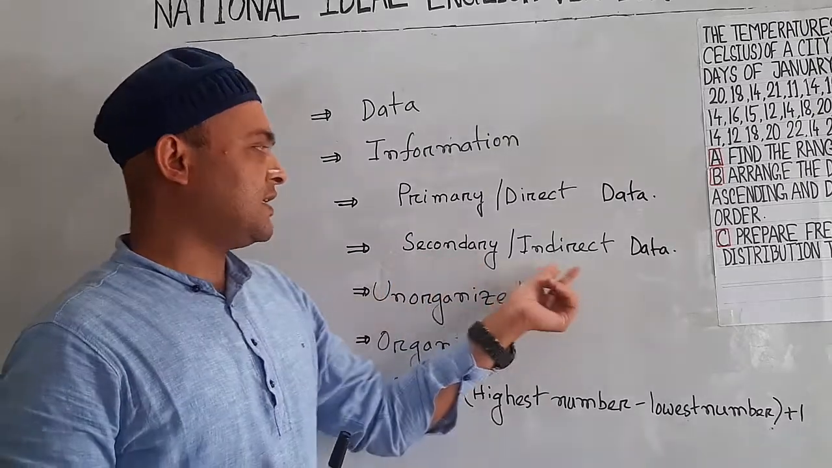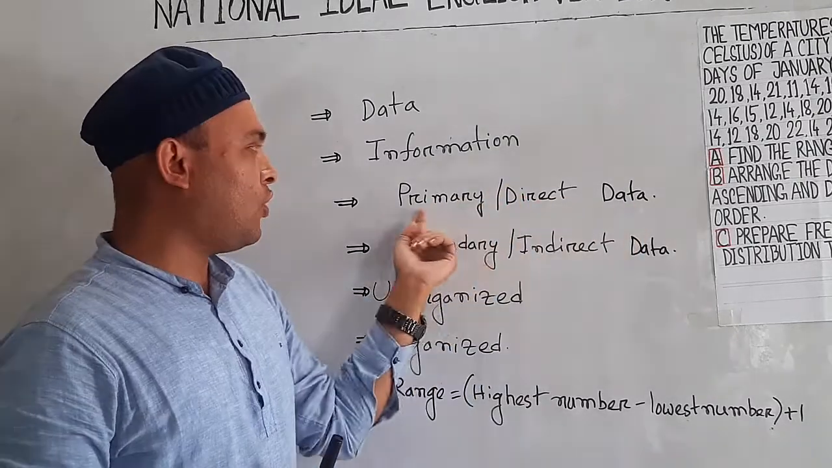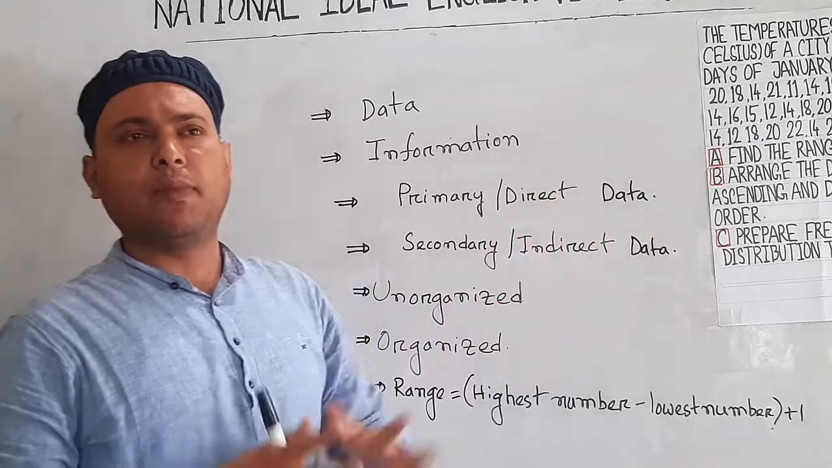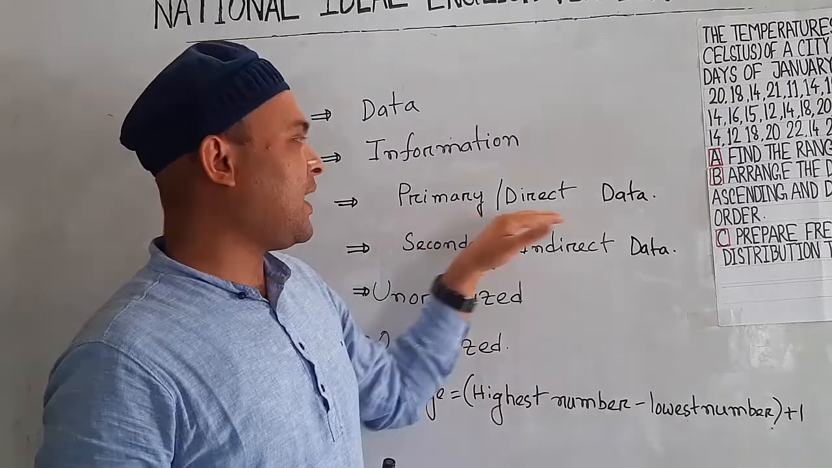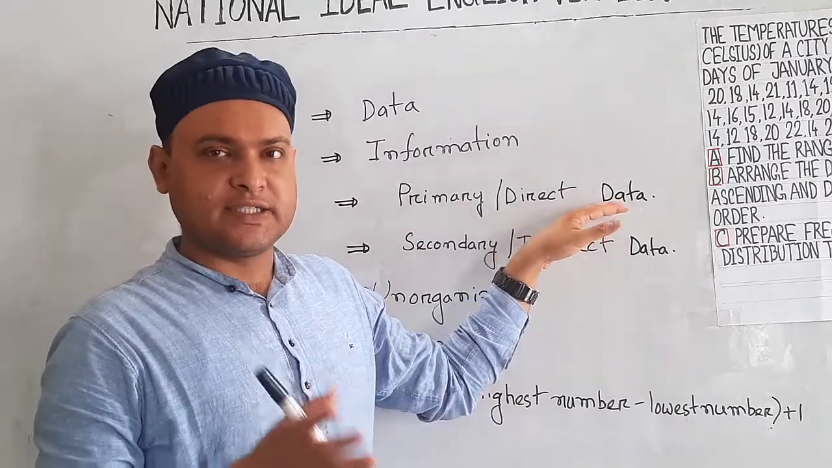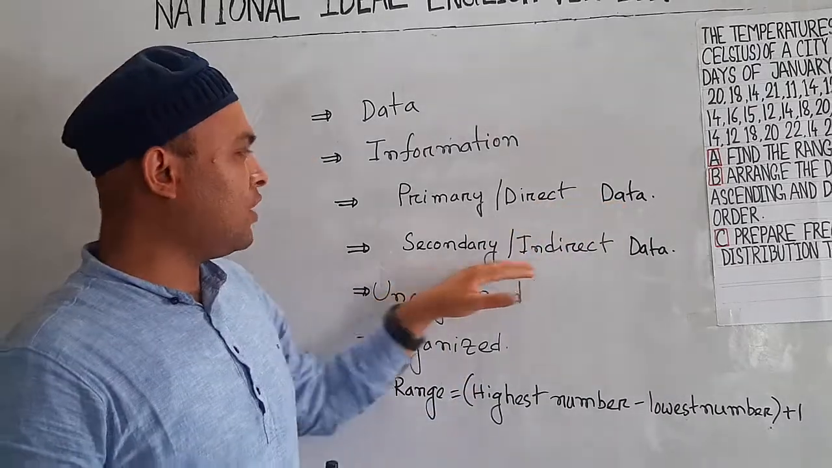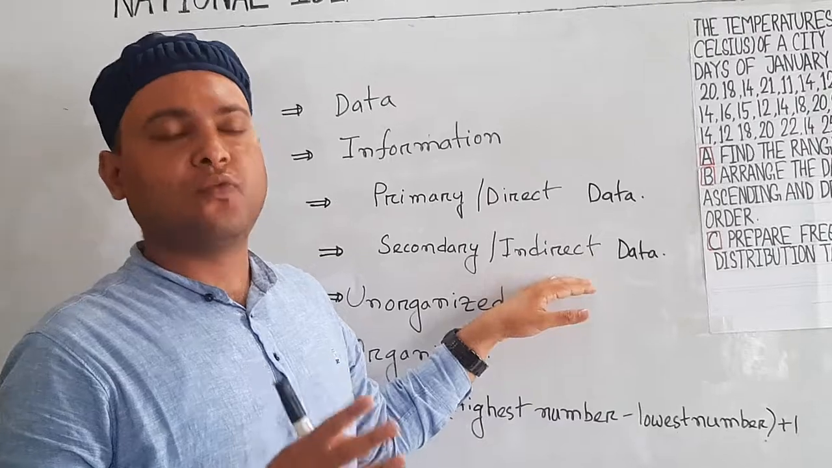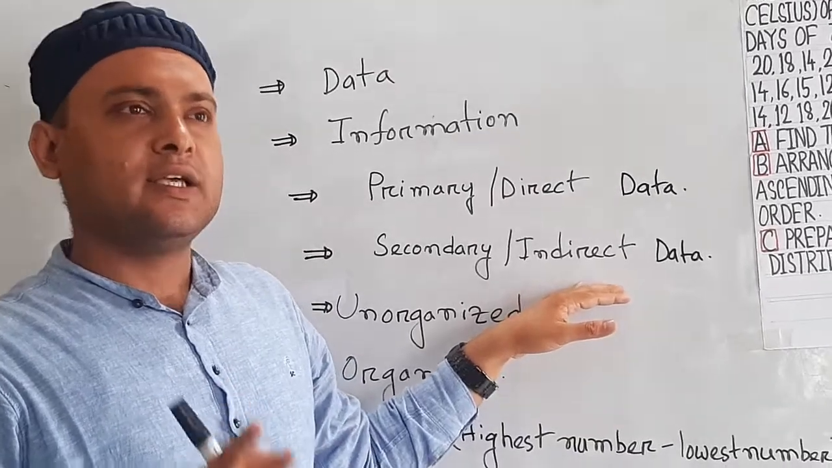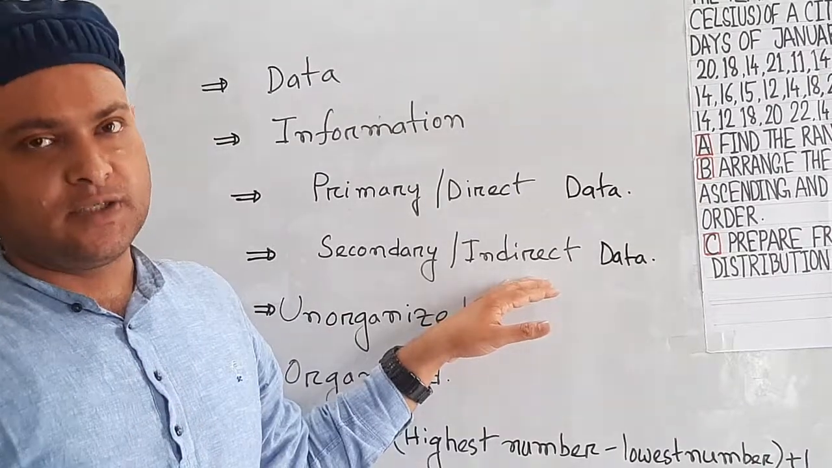If I want to give an example of primary data, then the mark obtained in an examination is primary data because the mark is directly dependable on the exam. If I want to collect the temperature of various cities, then those data will be secondary or indirect data.